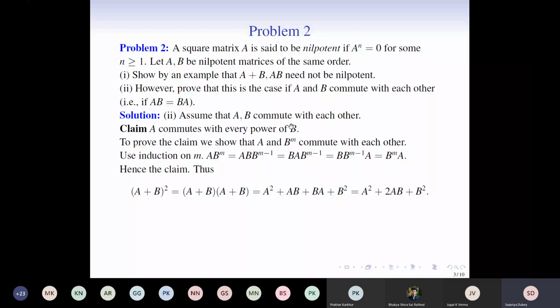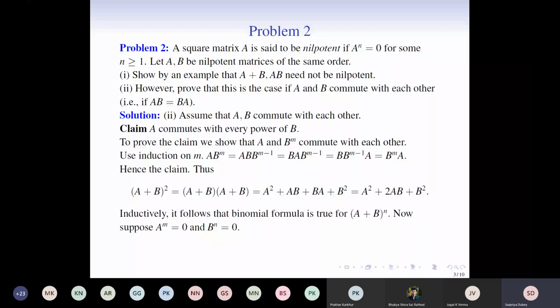So we have to compute (a + b)^n. We start with computing (a + b)^2, and this is similar to the binomial expansion. Therefore, we have that (a + b)^n can also be expanded by using the binomial formula inductively. Because a and b are given to be nilpotent, let us assume that there exist some m and n such that a^m = 0 and b^n = 0.